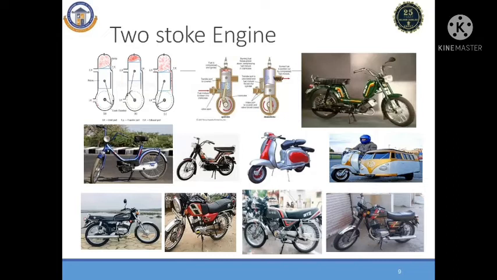Two-stroke engines are used for automobile applications also. The old model vehicles, let us start from the TVS 50, Mofa, Luna, Lambretta, Yamaha RS100, old model TVS Suzuki, Indo Suzuki, Kawasaki Bajaj, RDZ, and so on. These are all the vehicles that used a two-stroke engine as the prime mover.